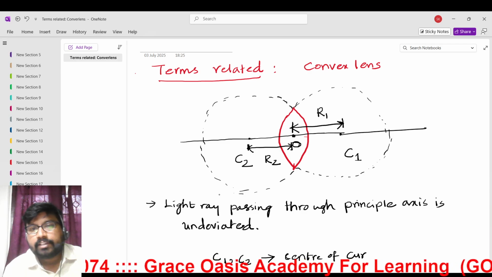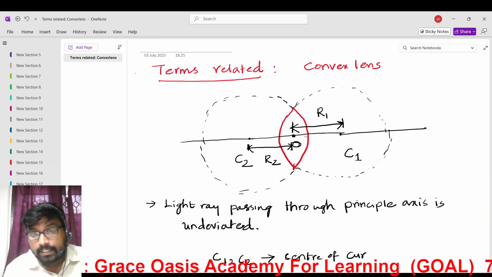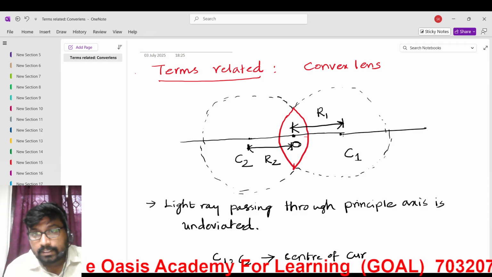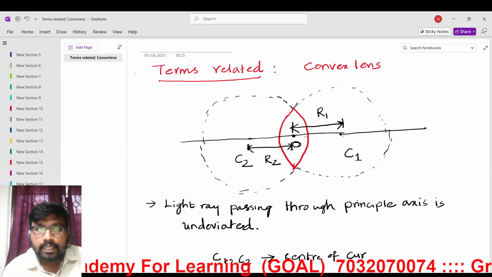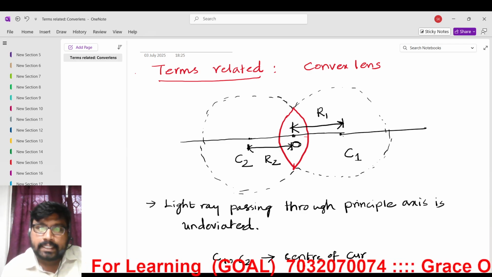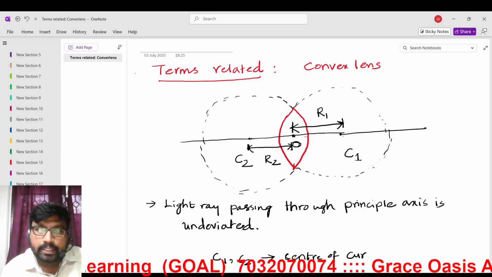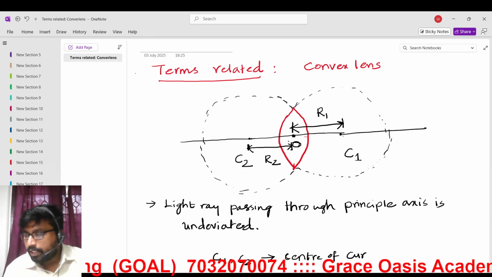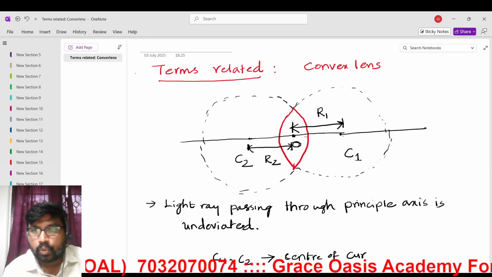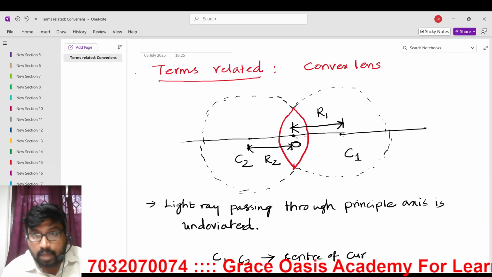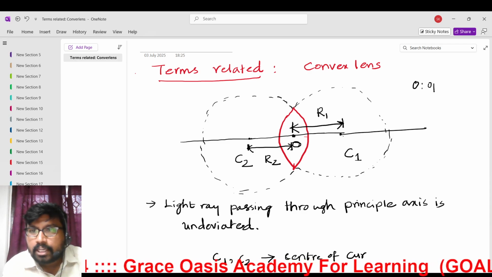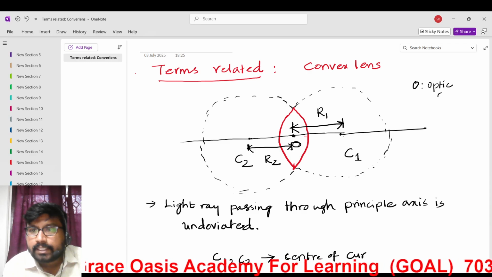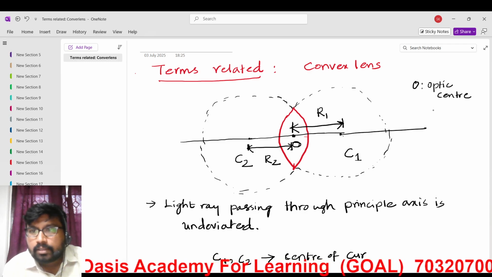Each circle has its own respective center, C1 and C2. The midpoint, which we call the geometric point O, is where the optic center lies. O is the optic center or geometric point.